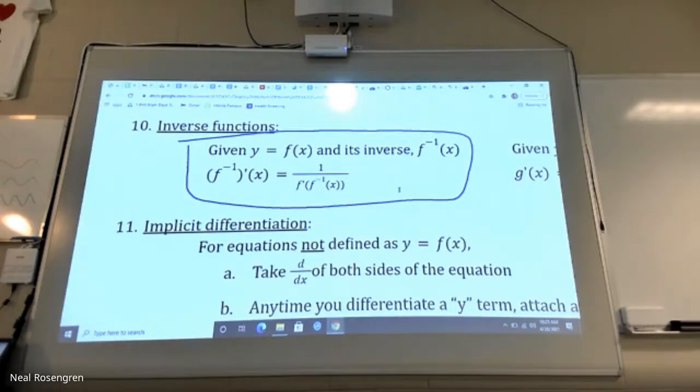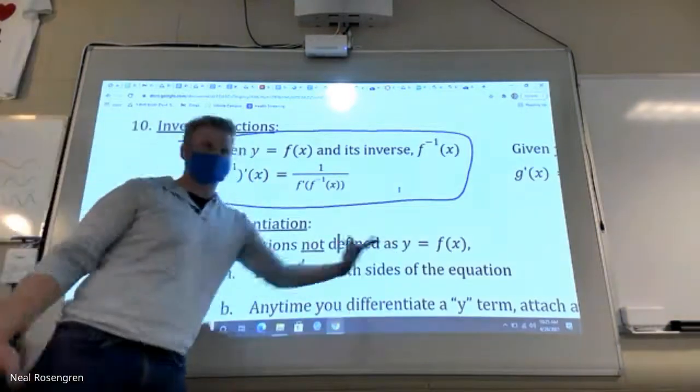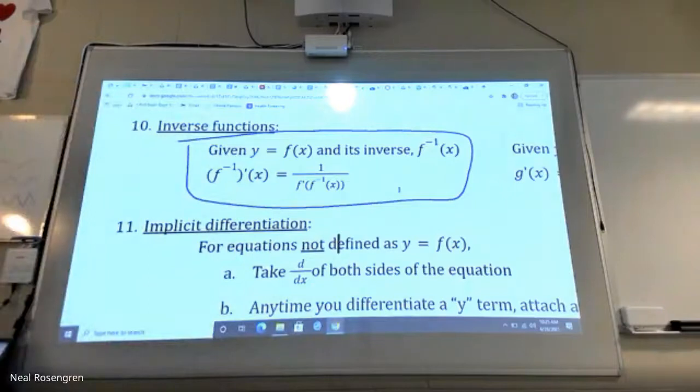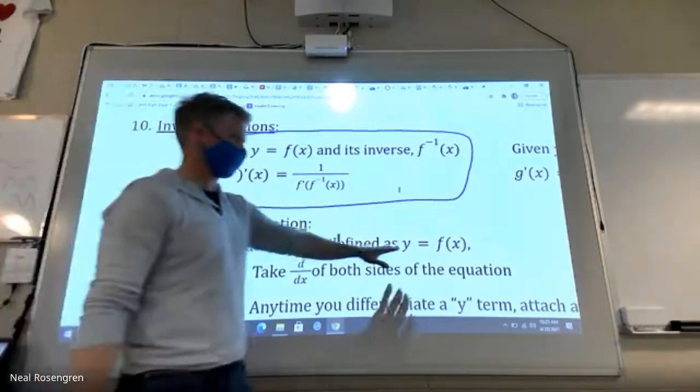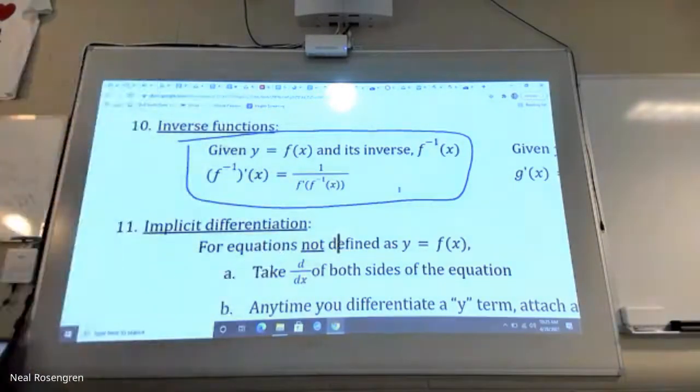Not a terribly difficult process to do. You'll actually see that that's what I'm going to call number 11. I'm going to take d dx of both sides of an equation. We're going to solve it. And really it's for equations that aren't functions, right? Not defined to be y equals some function of x. And that's called implicit differentiation. We'll do that next week, but I just wanted to give that to you.